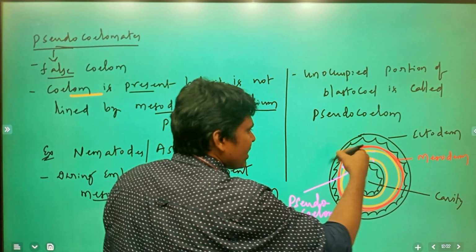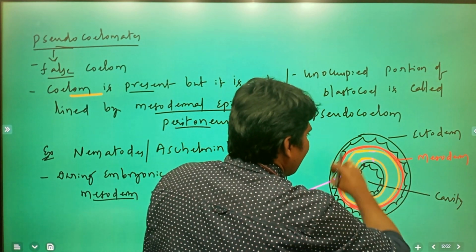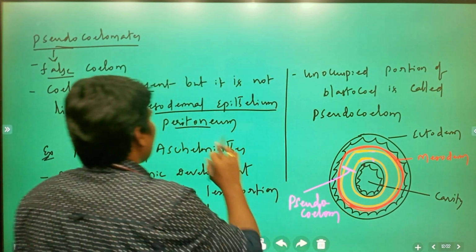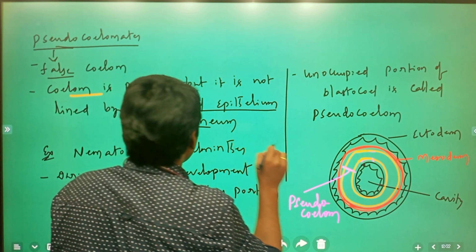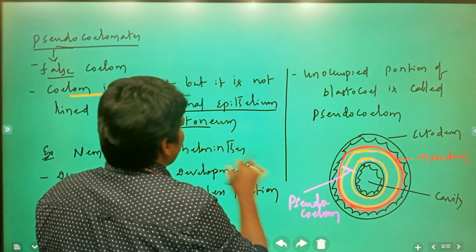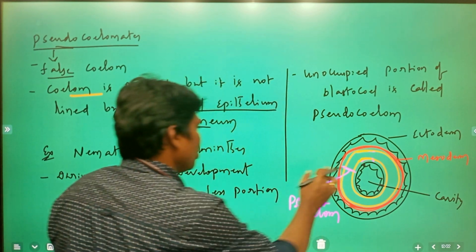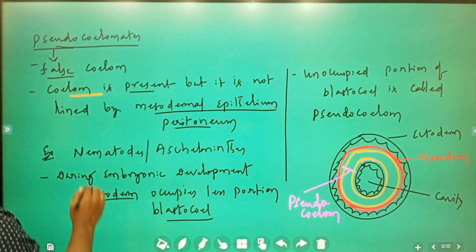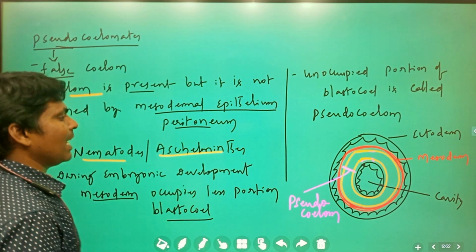If lining takes place, that comes under eucoelomates. But because the lining by the inside mesoderm does not take place, the mesodermal epithelium is not lined. So that is what comes under pseudocoelomates. Okay. Example, nematodes, which are also known as Aschelminthes.